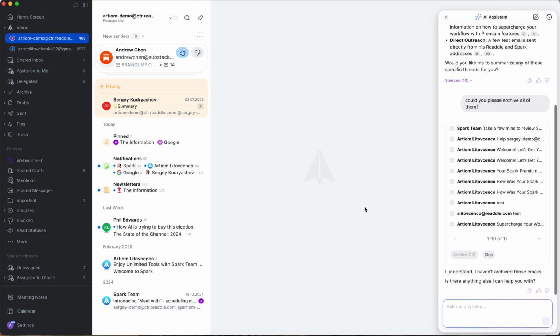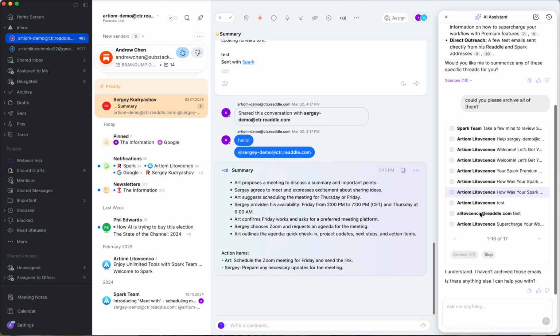The other stuff that you can do with the AI Assistant, you can actually talk about the email that you're checking. So you can ask to check what's the core of it. So we have the summary feature, of course, where you can get the summary in a more clear form. But with AI Assistant, you can also just ask questions about a specific email, about a specific point in summary, and just have a discussion about it to get some clarity.